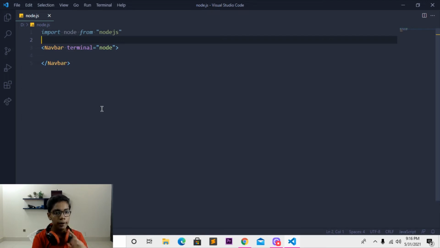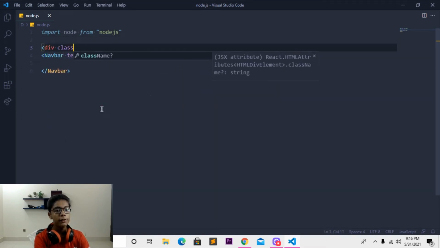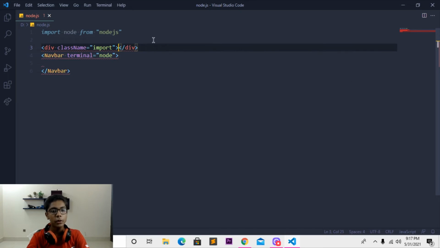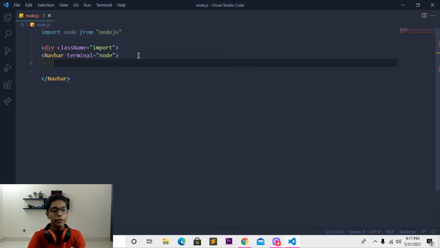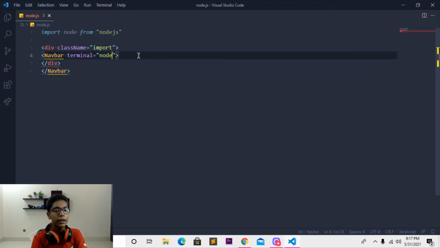Just move down here and now again, write here div class name, then move here and write terminal. But we have already done that, so I'll write import. Close this here. Then I will copy this div, so I can paste it underneath and work with it. So move here and paste here. When you're done with that, move forward here, and then I will come underneath again.